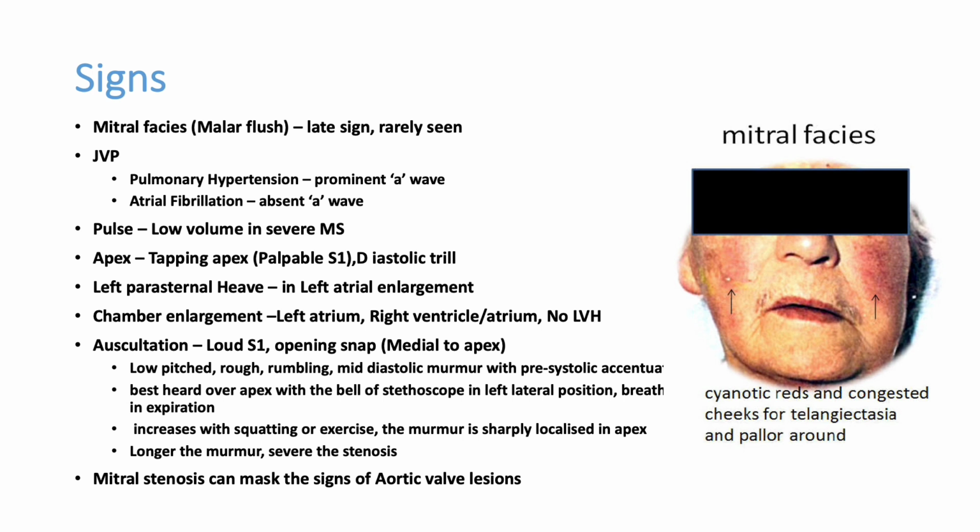Then there is a pre-systolic accentuation. So you can see that during diastole, blood from the left atrium flows to the left ventricle through a tight valve. You get a mid-diastolic murmur. At the end of the diastole, atrial booster kick or atrial contraction occurs. The remaining blood will go to the left ventricle. That produces a pre-systolic accentuation. So the sound increases at the end of the diastole, pre-systolic accentuation.